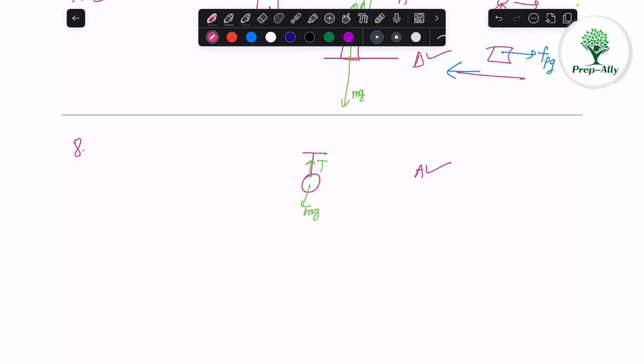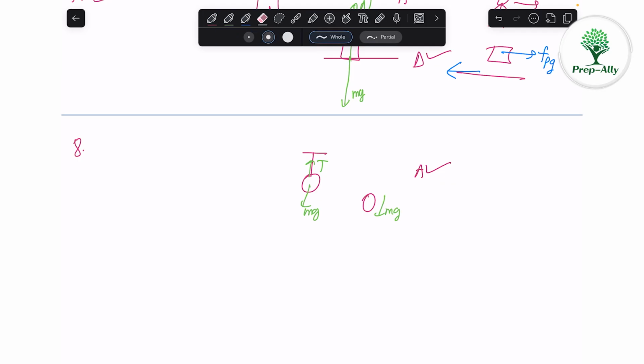And option B says that as the apple becomes ripe, its mass increases. So this force will increase, and the tension can't balance that now. This branch is becoming weaker and weaker also, and the tension is not sufficient. So it will detach then and it will fall down. This leads to a moment in time when the gravity force exceeds this tension, and it will get detached and start to fall down now. Only force acting is mg now, and it will accelerate with acceleration g downwards.